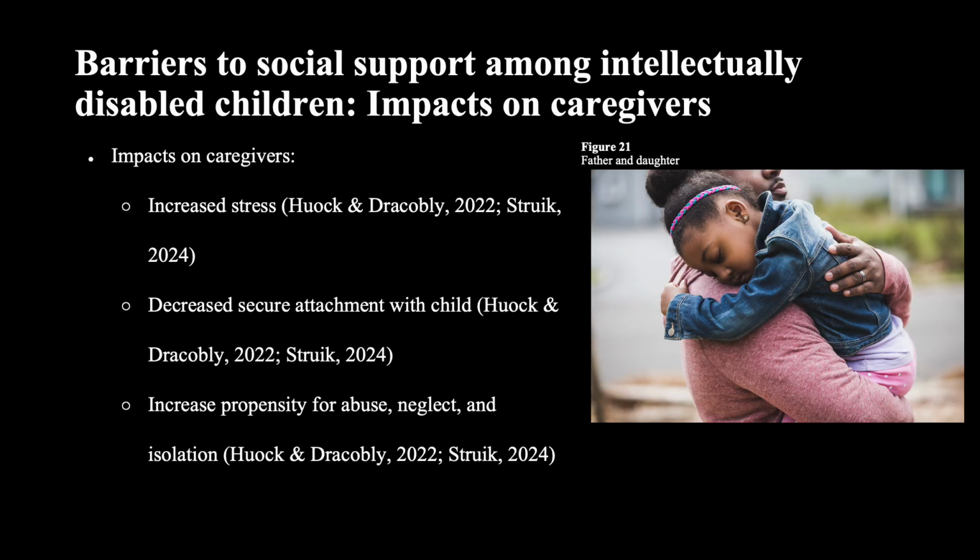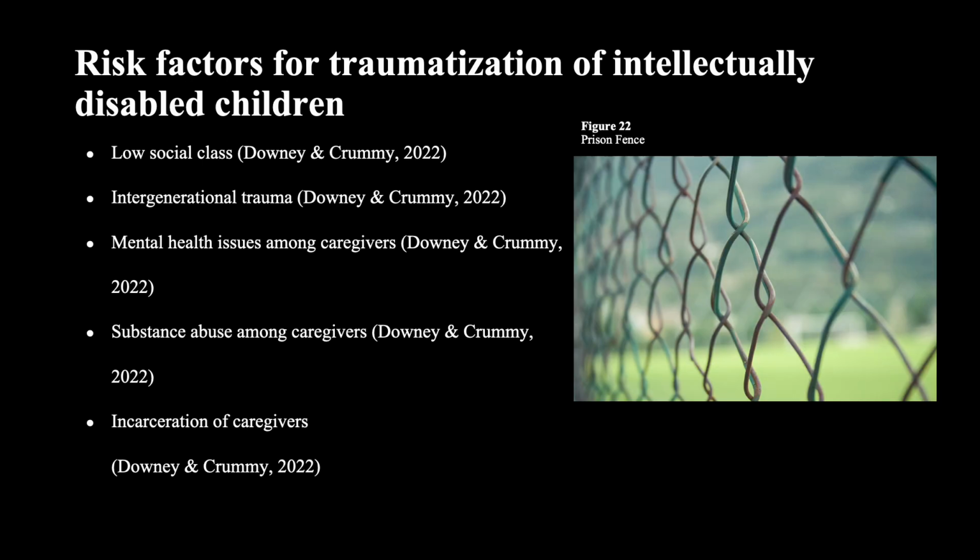The impacts on caregivers is further explored. As previously stated, the stress on the caregiver due to the child's behaviors is increased, and there's a less likelihood of a secure attachment and an increased propensity for abuse, neglect, and isolation. Risk factors for the traumatization of intellectually disabled children exist. These include low social class, intergenerational trauma, mental health issues among caregivers, substance abuse among caregivers, and incarceration of caregivers.